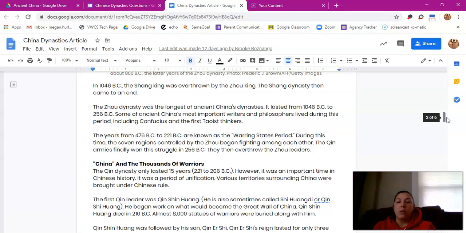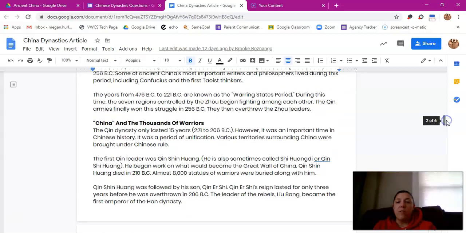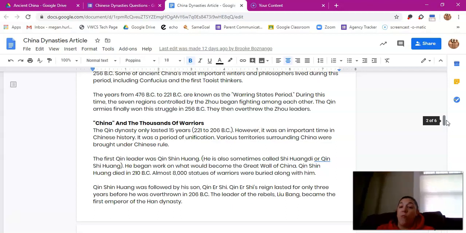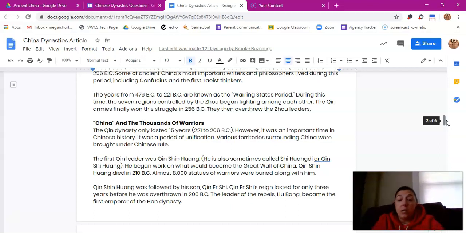The Zhou dynasty was the longest of ancient China's dynasties. It lasted from 1046 BC to 256 BC. Some of ancient China's most important writers and philosophers lived during this period, including Confucius and the first Taoist thinkers. The years from 476 BC to 221 BC are known as the Warring States period. During this time, the 7 regions controlled by the Zhou began fighting among each other. The Qin armies finally won this struggle in 256 BC.